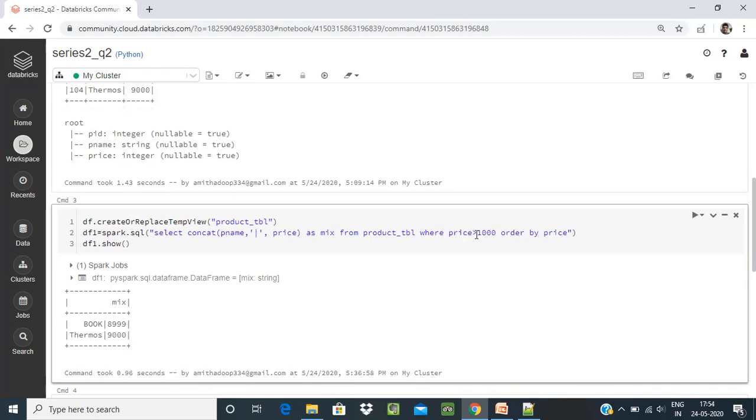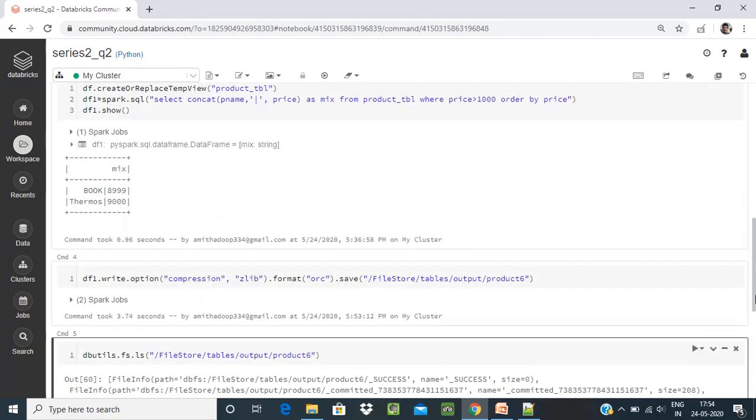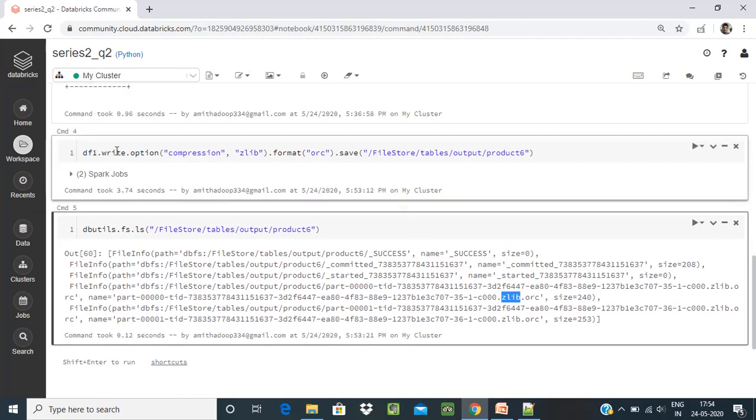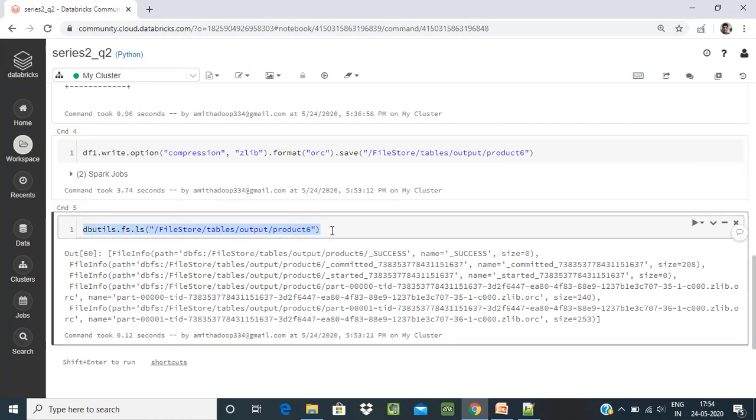As per the question, the query has price greater than 1000 and price in ascending order, and that result is stored in data frame 1. Then as per the question, I wrote the data with compression JLib and format ORC, and saved it to the output location given in the question. After that you can check whether the data is dumped in that location or not.